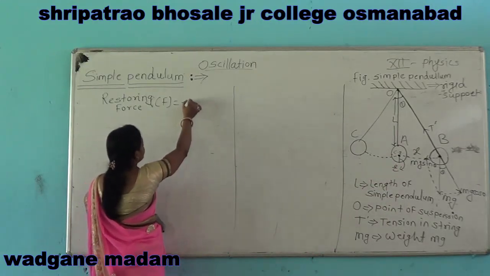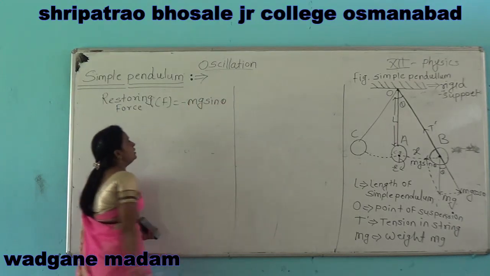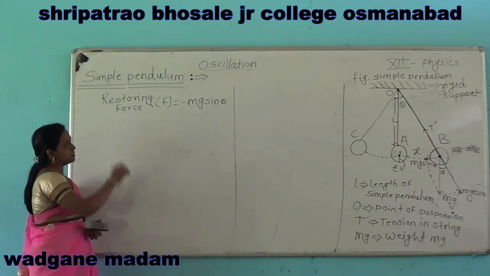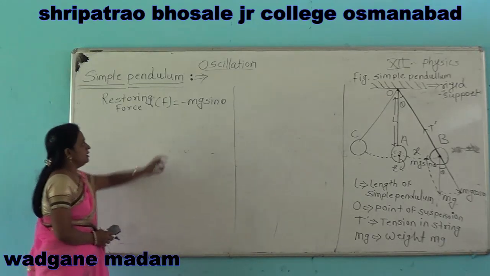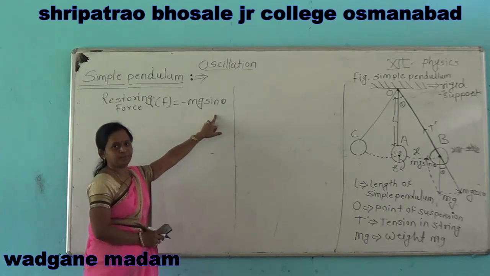Its direction is opposite to the angular displacement. Therefore, we can write F is equal to minus mg sin theta.